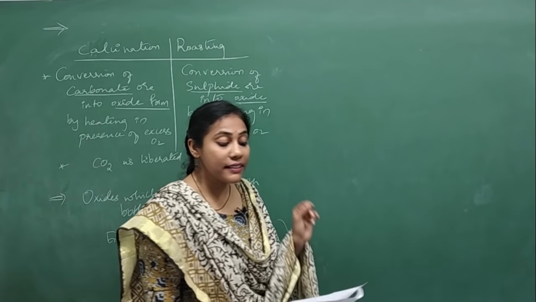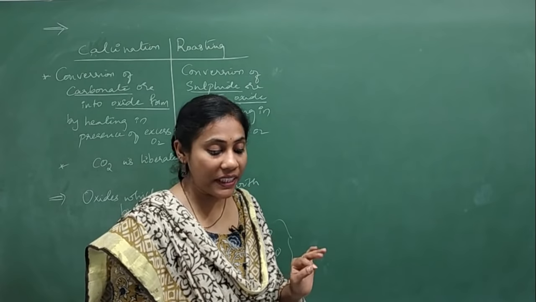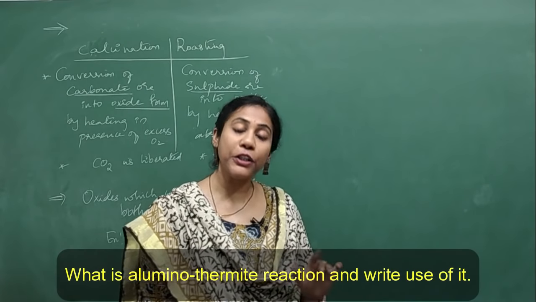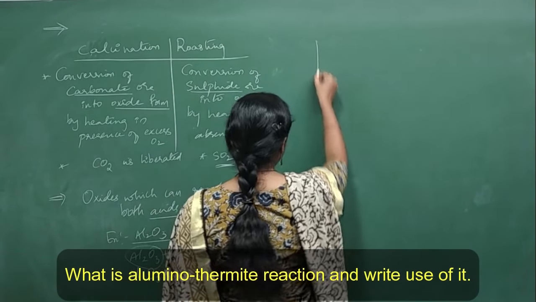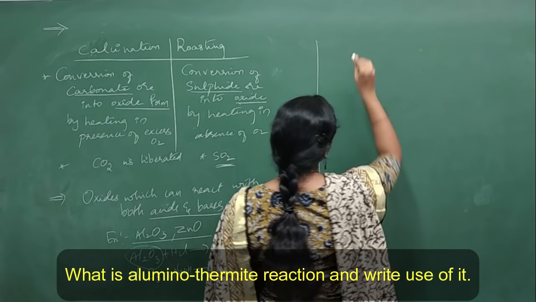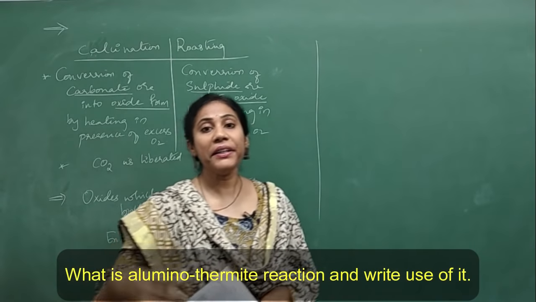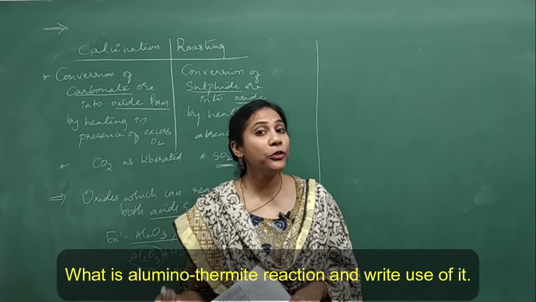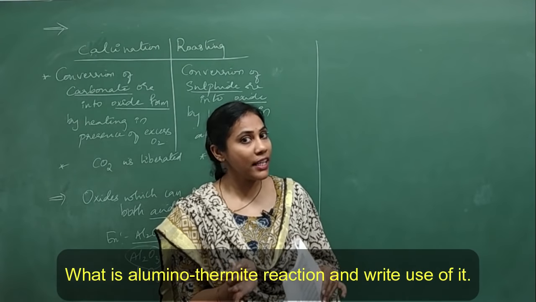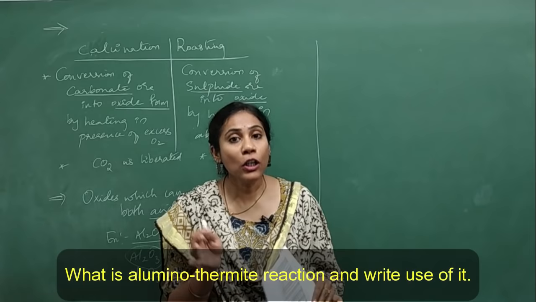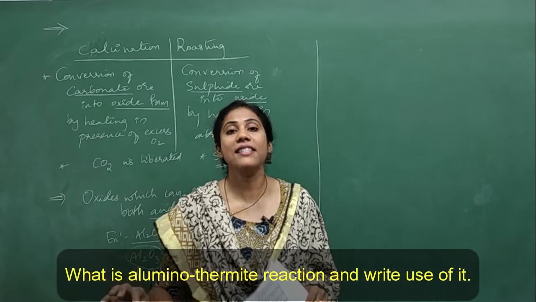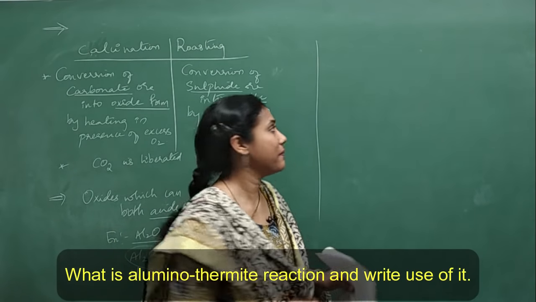Fine. And the third question which is very important is, what is aluminothermite reaction? Right, uses of it. So what do you mean by aluminothermite reaction? Say when you convert oxide into metal, I mean when you do reduction of oxide ore, you will use the reducing agent. If you are using aluminium as a reducing agent, then that reaction is called as aluminothermite reaction, right?